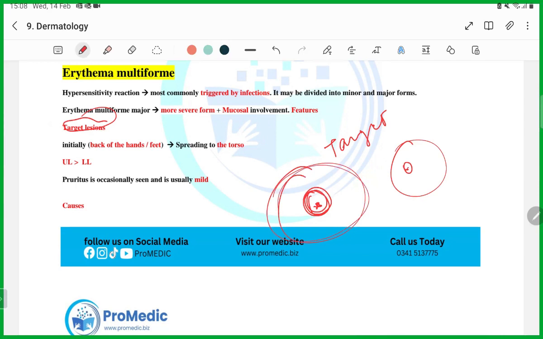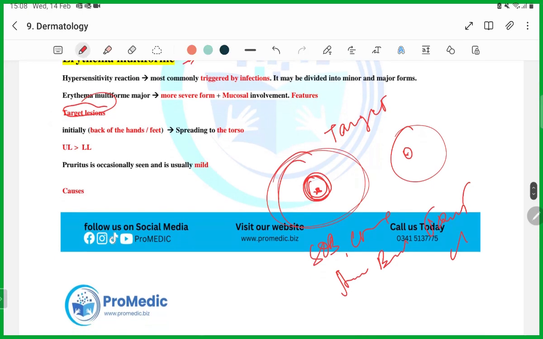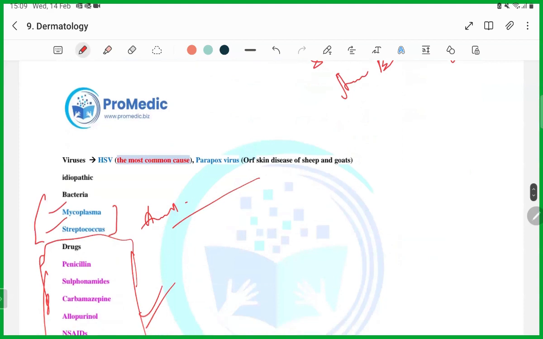So there will be a history of the patient having shortness of breath, cough, and he has a rash on his body which looks like a target. Guys, always select erythema multiforme, or they're going to tell you that the rash is a round rash, mucosal rash with central redness. Guys, this is a target-like explanation. Okay, so guys, always remember this.